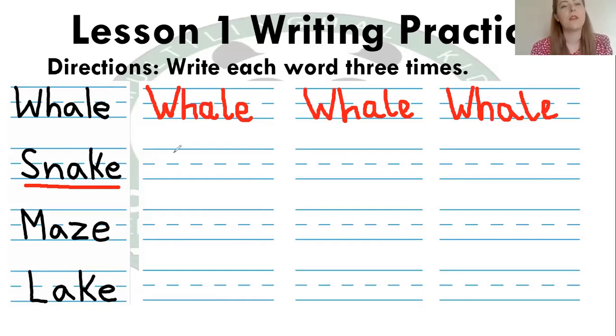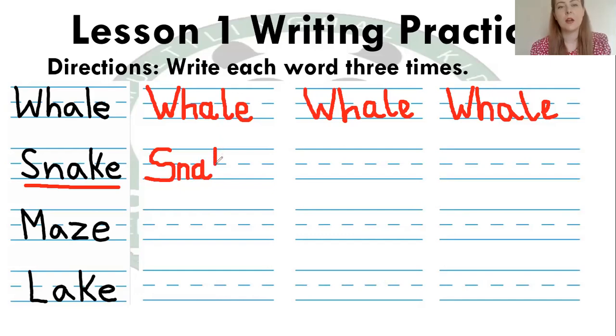Snake. So for S, we start at the top and we go left and we go around to the middle, go right, and then down and left again for S. N, we start at the middle, we go down, make sure to leave a little bit at the top of the N and go around and down. A, around, up, down and flick.